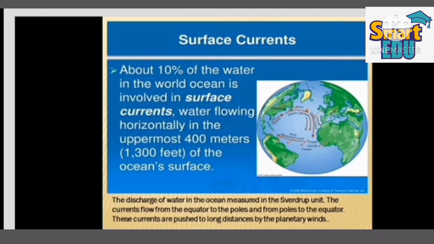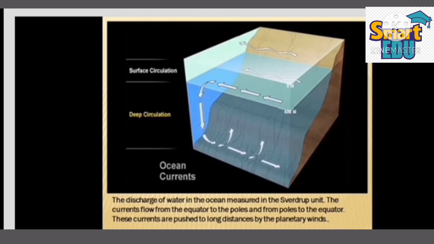The horizontal flow of ocean water occurs as warm and cold currents. These currents flow from the equator to the poles and from the poles to the equator. These currents are pushed over long distances by the planetary winds. As a result, the ocean water flows from the equator to both the poles and vice versa.